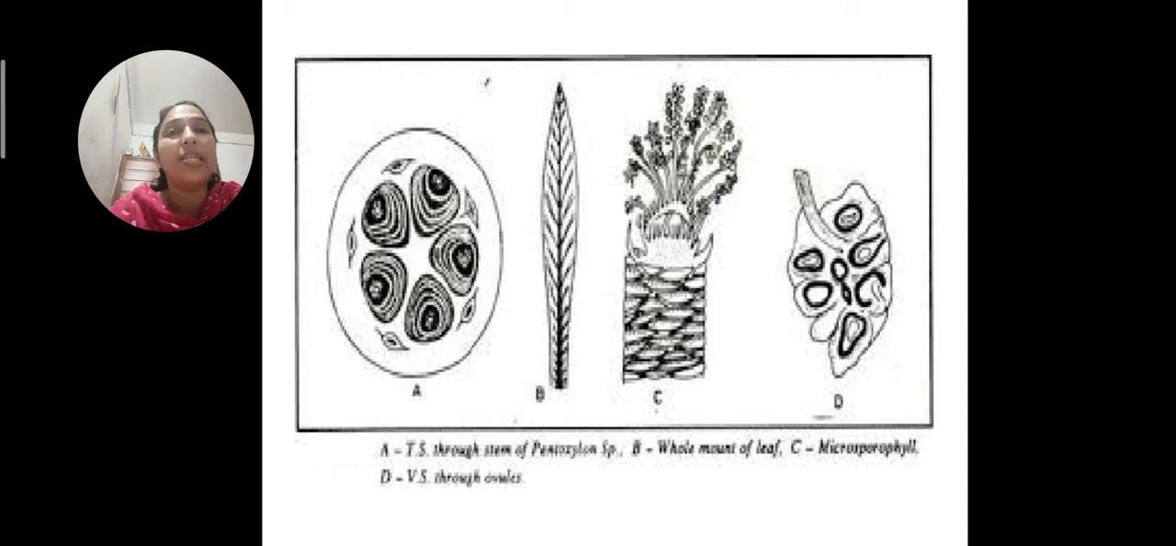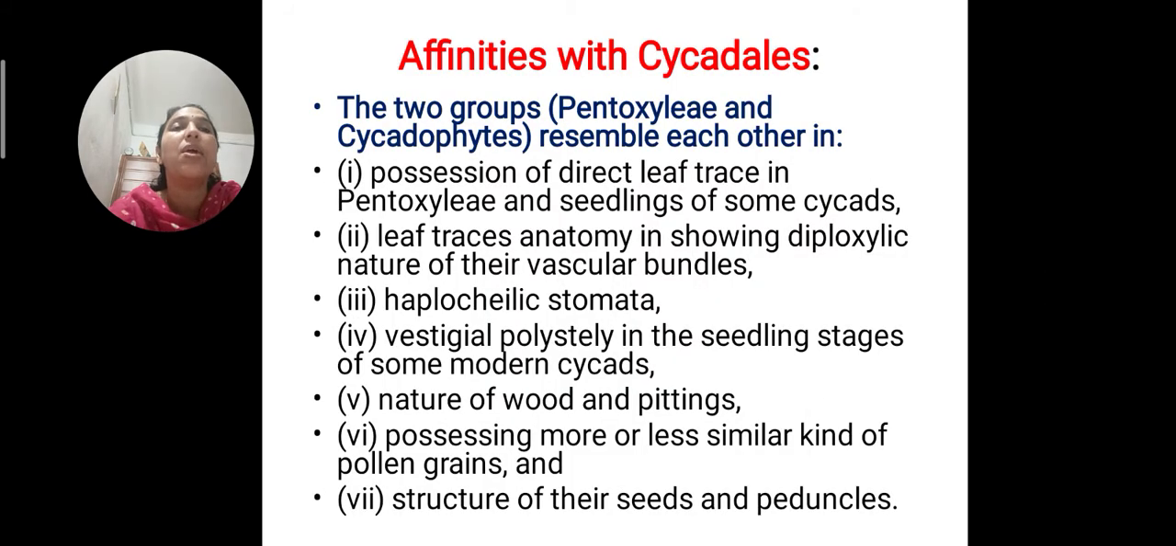Okay. So what is important here is the stem genus, that is five steles, all showing secondary thickening with eccentric growth. That is very, very important in Pentoxylales. Pentoxylon, that term itself indicates. Okay. Then affinities. So it shows affinity with the Cycadales, Bennettitales and so on.